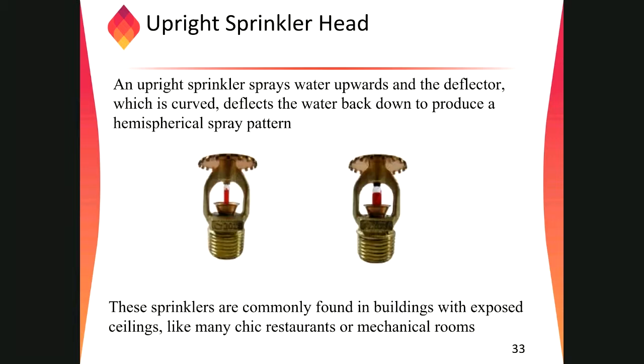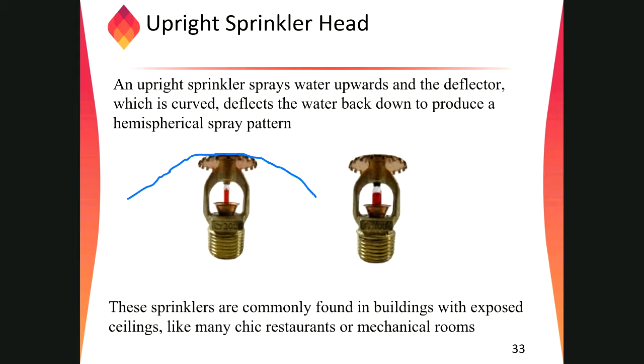Then we have the upright sprinklers, right? Upright sprinkler is always facing the upward direction. It means this sprinkler is on the top of the piping, not at the bottom of the piping. When there is a fire, the cap goes out and the water strikes the umbrella. So from this location it will keep the shape like this only.